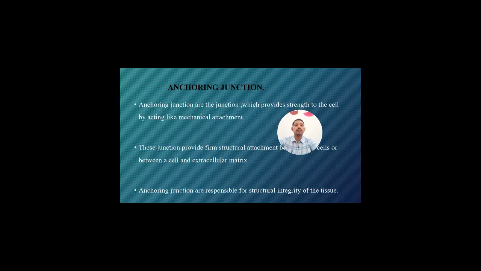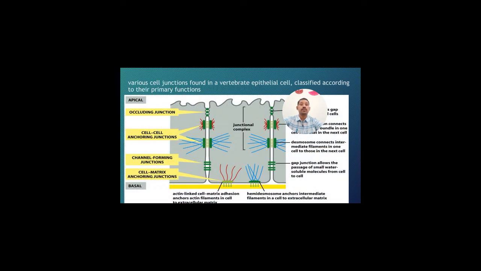Anchoring junction. Anchoring junctions are the junctions which provide strength to the cell by acting like a mechanical attachment. These junctions form structural attachments between two cells or between a cell and the extracellular matrix. Anchoring junctions are responsible for the structural integrity of the tissues. This is a typical structure.